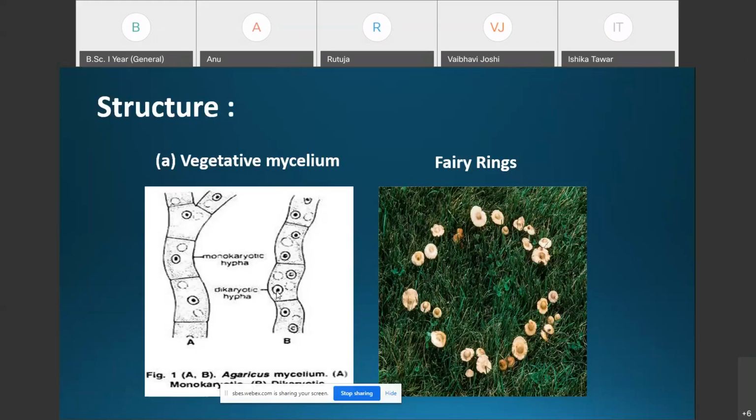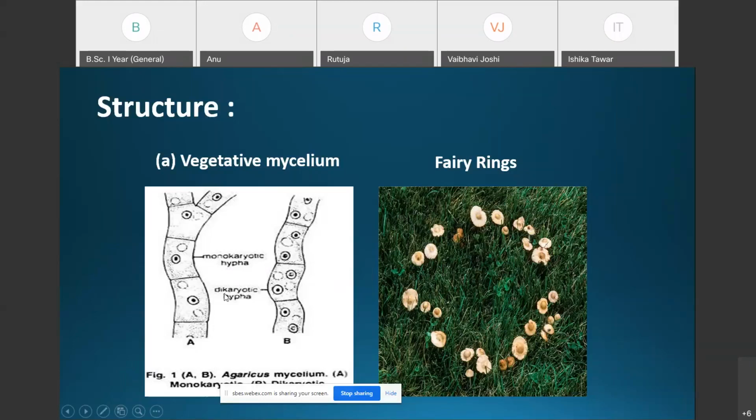Rhizomorphs. The hyphae of the secondary mycelium twist together to form white hyphal cords, and these hyphal cords are called rhizomorphs. From these rhizomorphs, the fruiting bodies are formed, which are aerial.